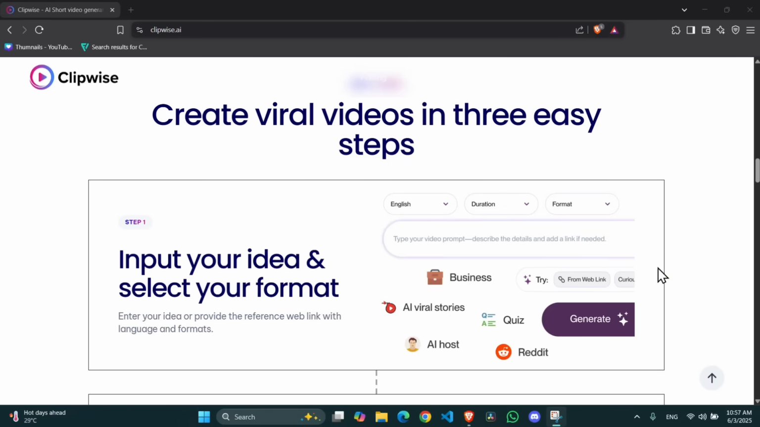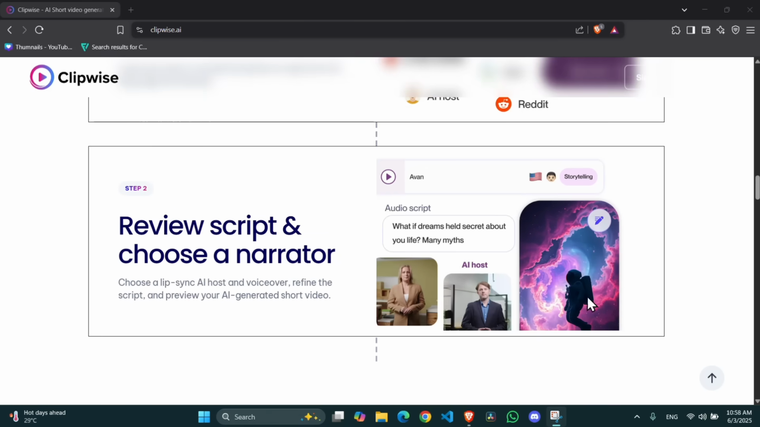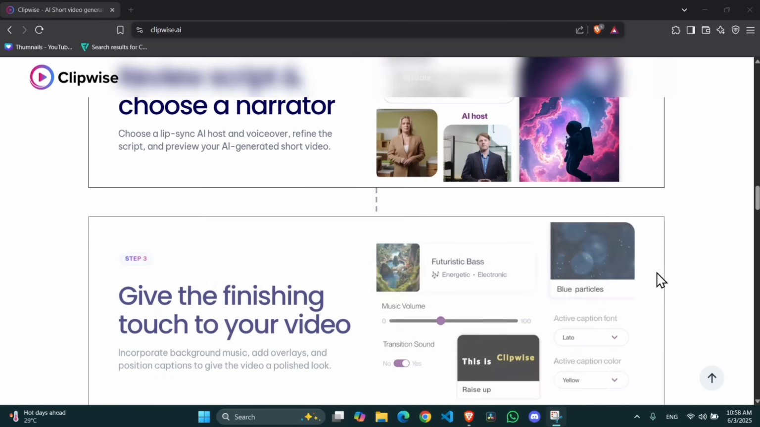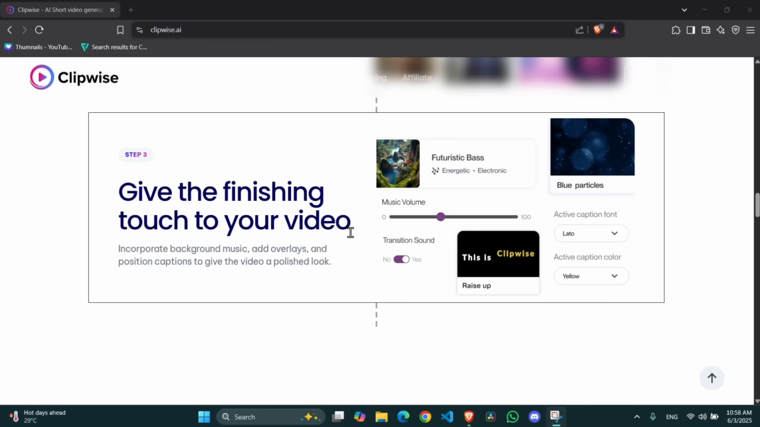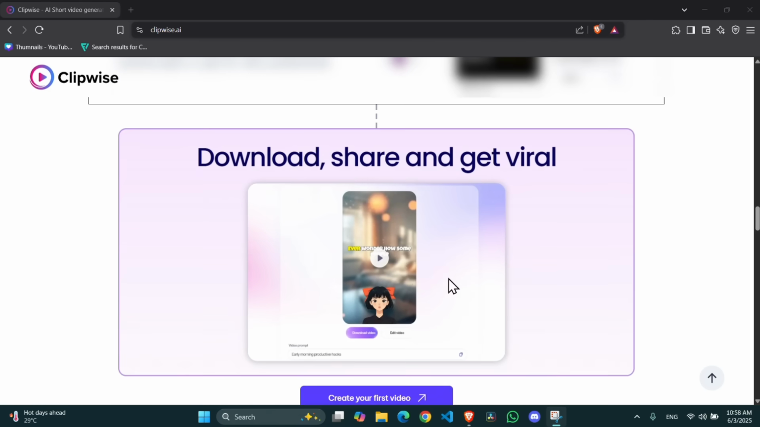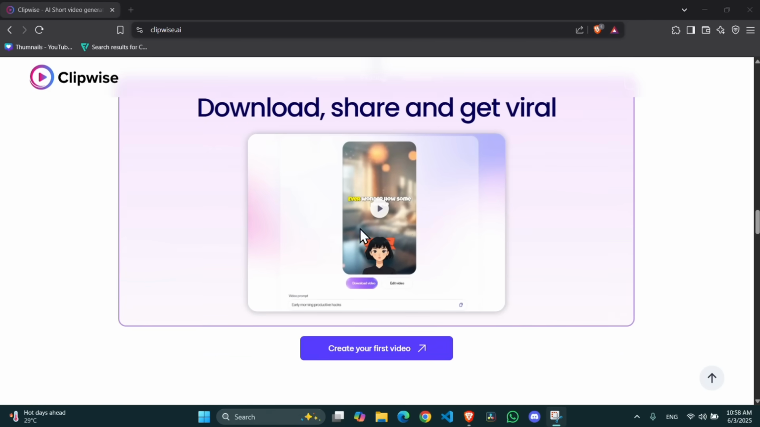There are just 3 simple steps to go from text to video. First, input your idea and select your format. Second, review the script and choose a narrator. And third, give the finishing touch to your video. Then you can download it. We will perform all these steps in this video.